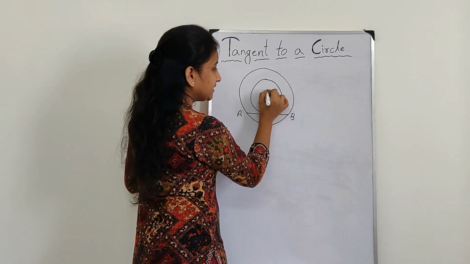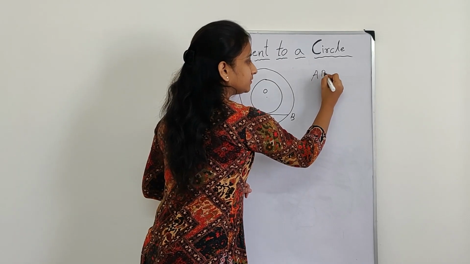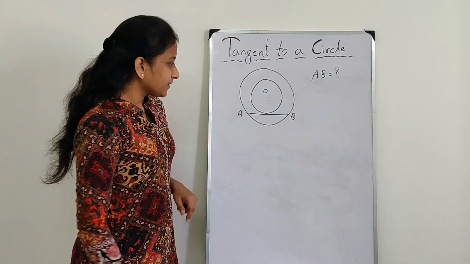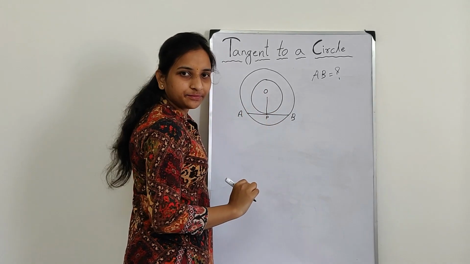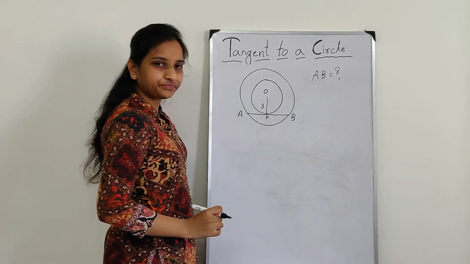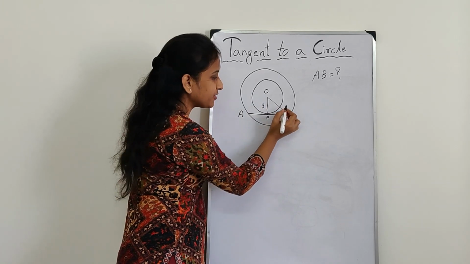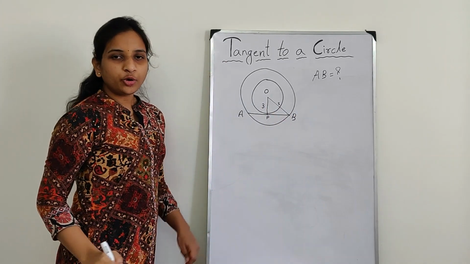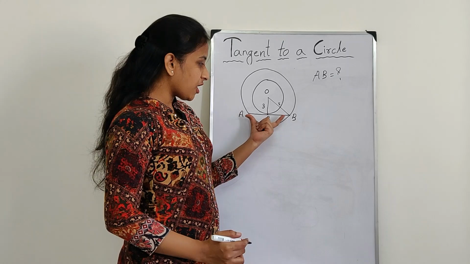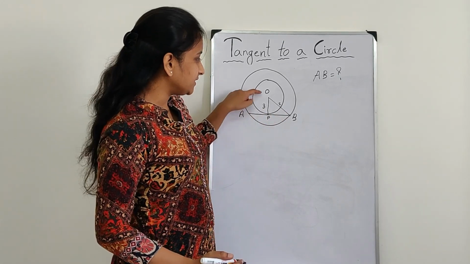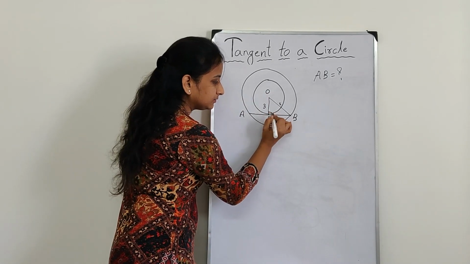Okay. Now let's say this is center O. Here we have to find the length of the chord AB. I am drawing this radius OP, radius of the smaller circle, which is 3 cm, and radius of the bigger circle is 5 cm. OB is 5. And we know the first theorem says OP is the radius and AB is the tangent. AB is a chord to the bigger circle and AB is a tangent to the smaller circle. Right? Radius and tangent are perpendicular.